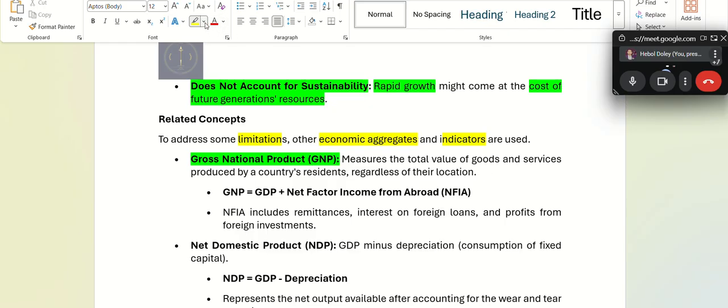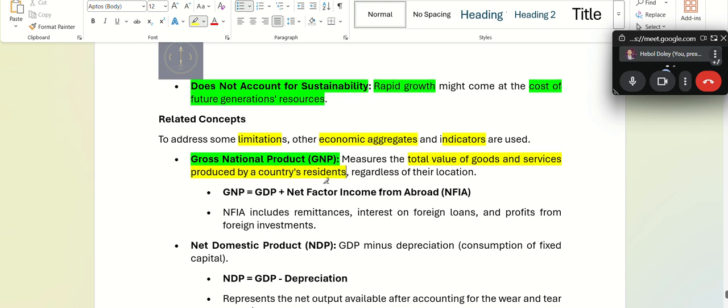So what does gross national product do? It calculates the total value of goods and services produced by only the country's residents, regardless of their location. GDP calculates everything; whatever expenditure a foreigner made in India is also counted. But GNP is calculated on the basis of goods and services produced by only the country's residents.